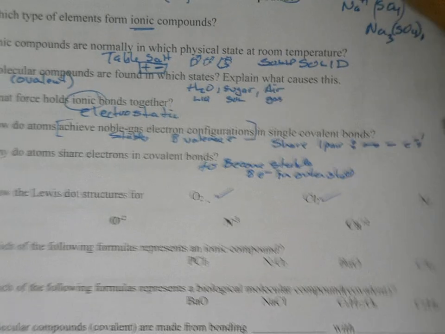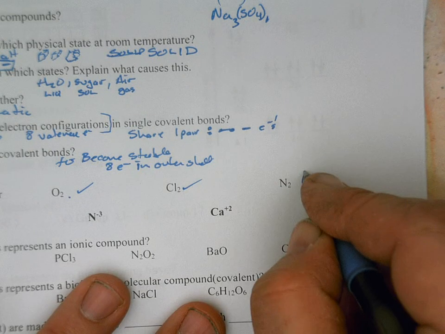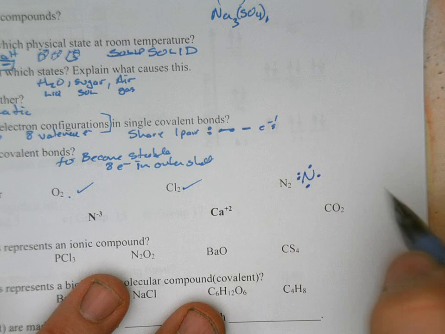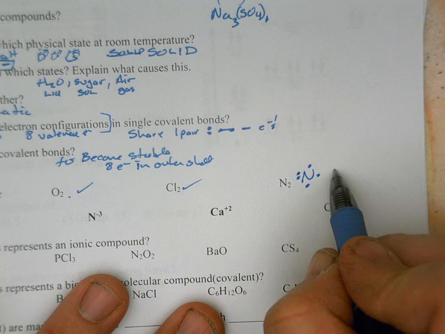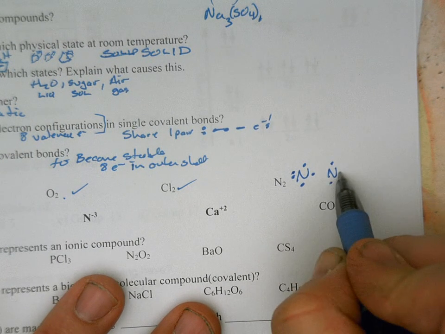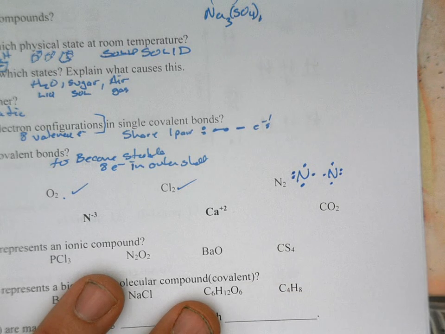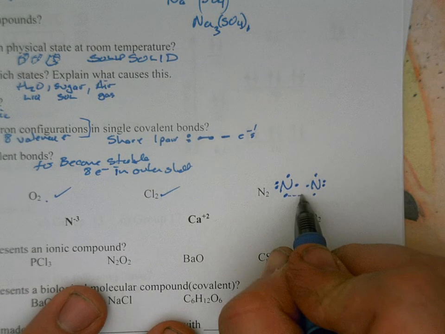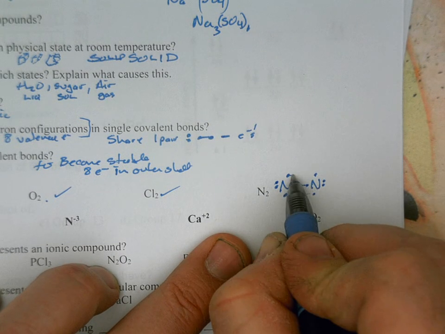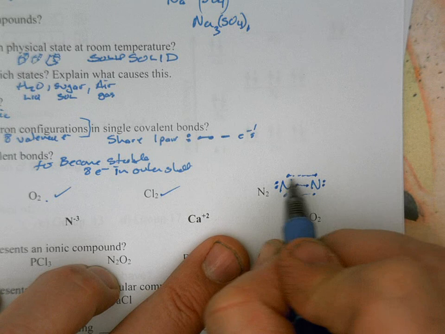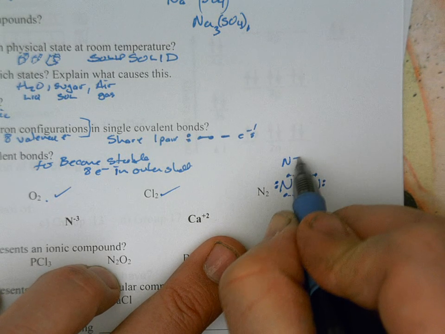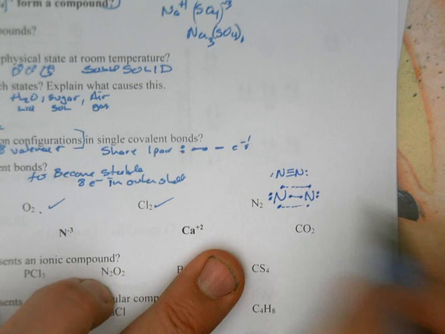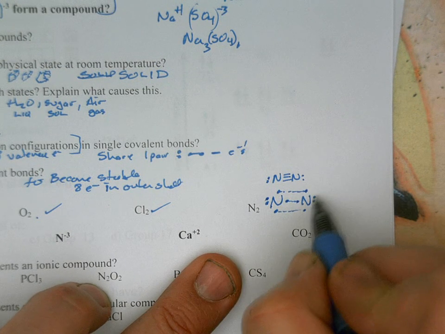Nitrogen's kind of interesting. So nitrogen has 1, 2, 3, 4, 5 valence electrons. It's in group 5. And I'm going to draw the other nitrogen over here. 1, 2, 3, 4, 5. I'm putting the paired electron away. And now you should be able to see that these 2 are going to team up, those 2 are going to team up, and those 2 will team up. So we end up with, a chemist might draw it like this. 3 pairs of electrons being shared, and then there's its pair of electrons that it's got already spinning around.